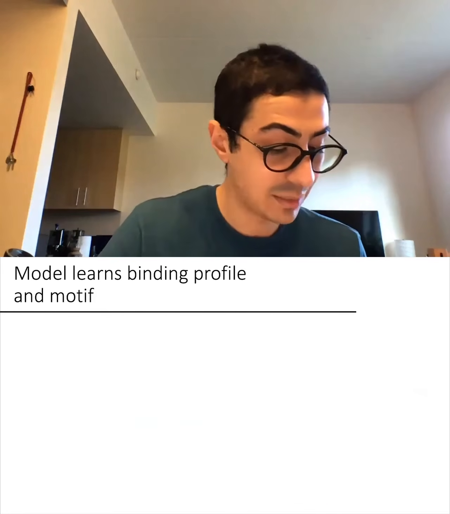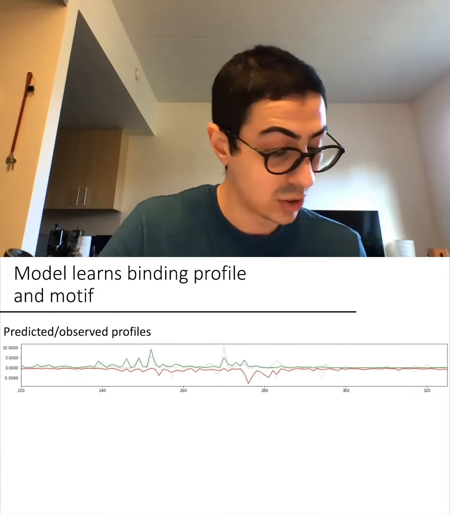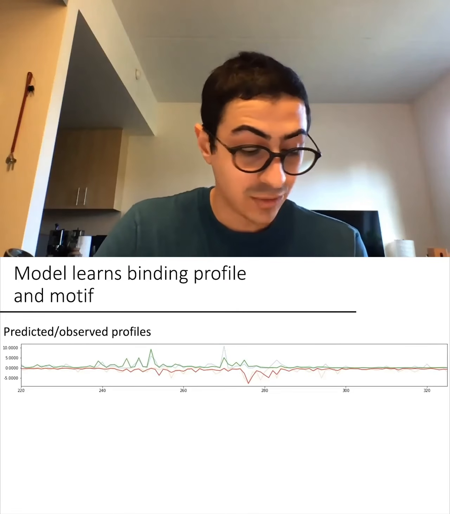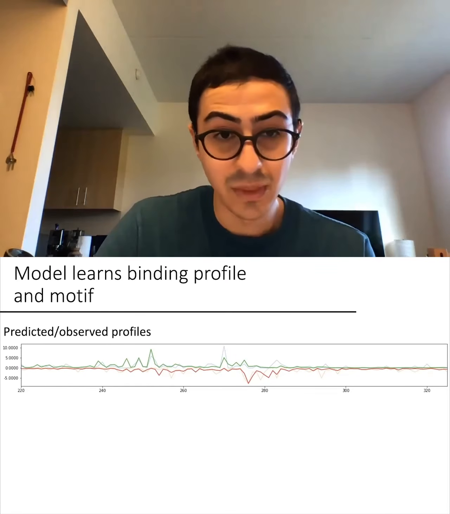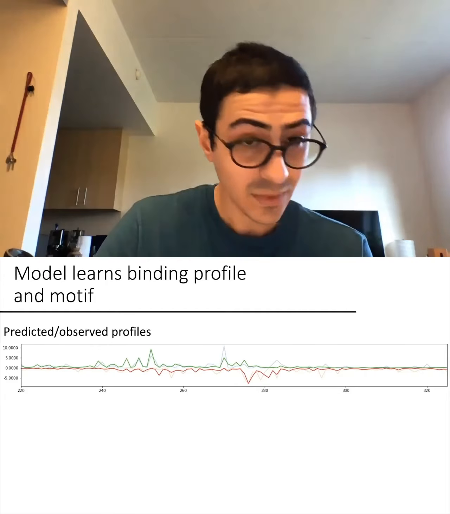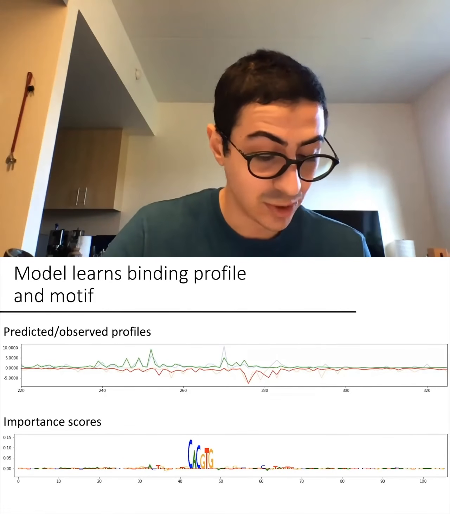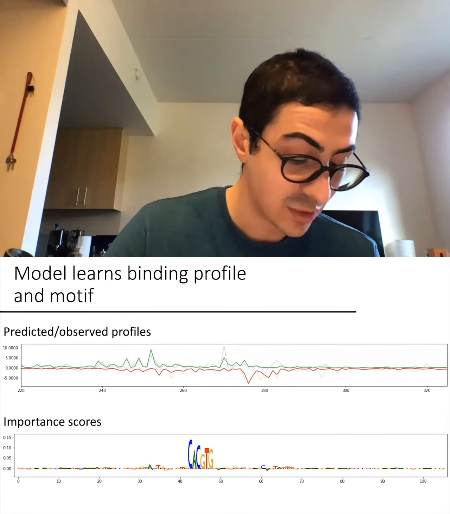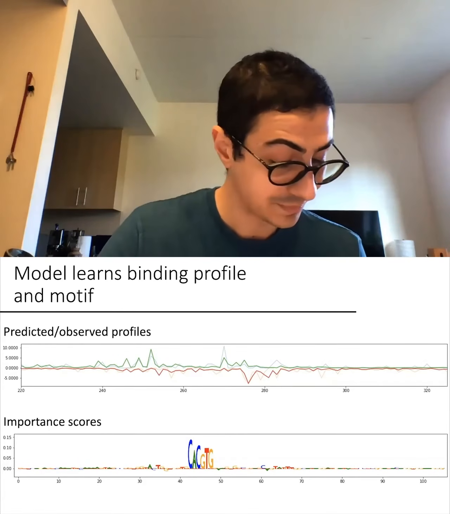We visualize a sample region from a test chromosome. We look at the predicted profiles for the forward and reverse strands overlaid on top of the observed profiles. They are very similar. We also look at the importance scores. This model is working as intended, as evident by the visible motif in the importance tracks.